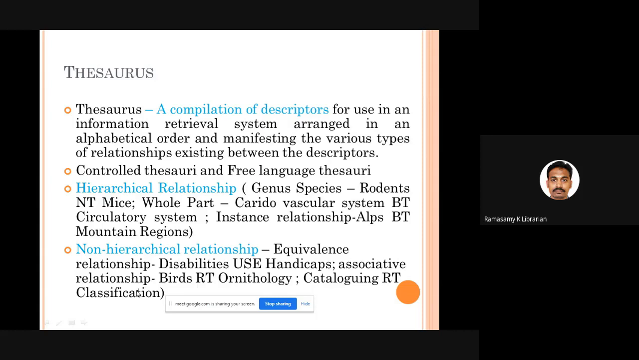What about non-hierarchical? We have two. One is equivalence relationship. There are two terms which are equal. They do not have a superordinate or subordinate relationship. They are equal. For example, disabilities, use handicaps. That means don't use the word disabilities; you have to make use of the word handicaps. They are synonyms. Then comes associative relationship. Birds, ornithology. I told you. Cataloging and classification: classification and cataloging don't have a hierarchical relationship, but they have a kind of associative relationship.